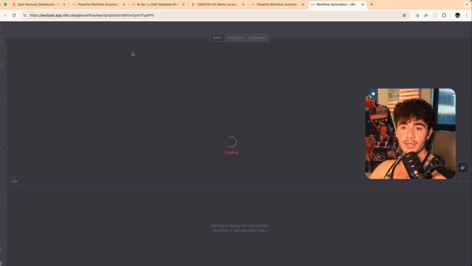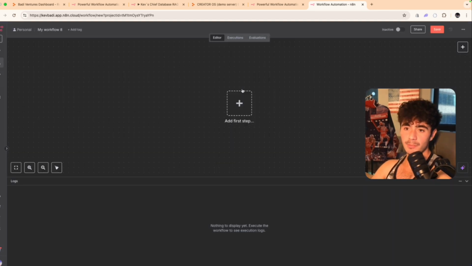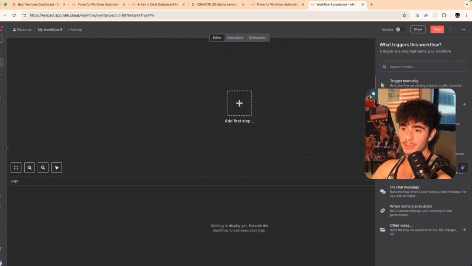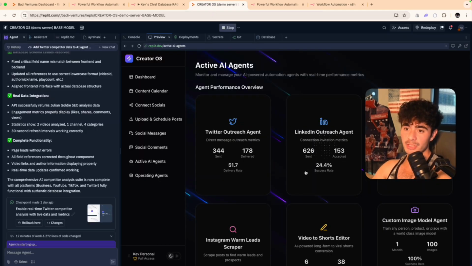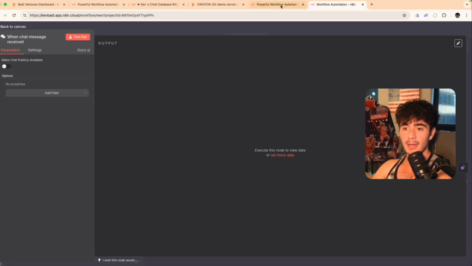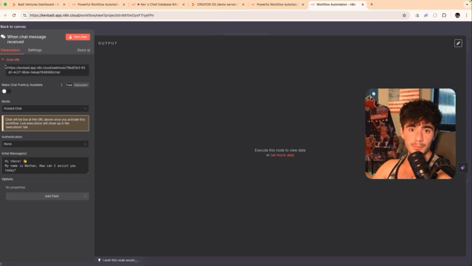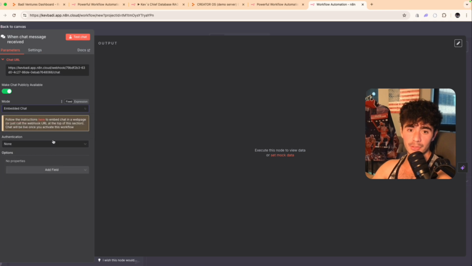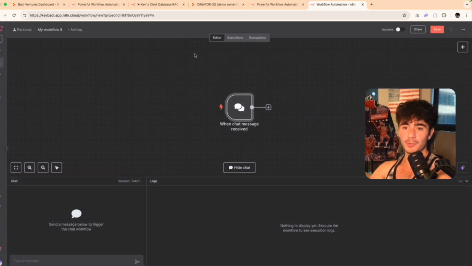I'm going to click create new workflow. The first step is going to be on chat message, because we're actually going to connect this to the operating system as well. So the user can just send in a prompt, just like how we have it on the CHEIF management page here. What we're going to do is make the chat publicly available, and we're also going to turn it into an embedded chat, and then we'll click out.